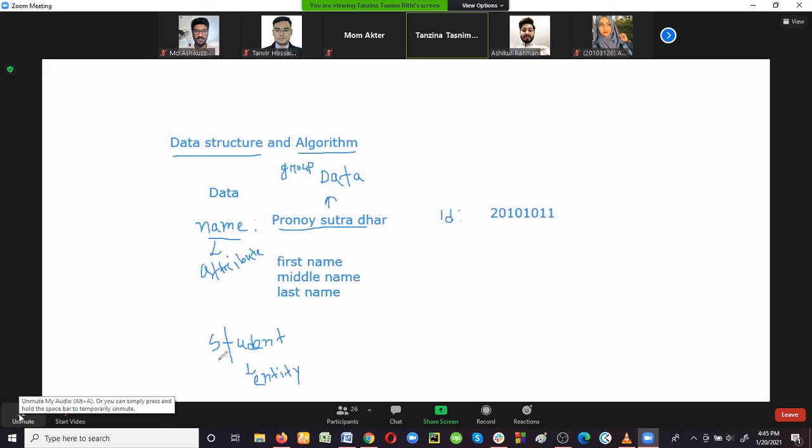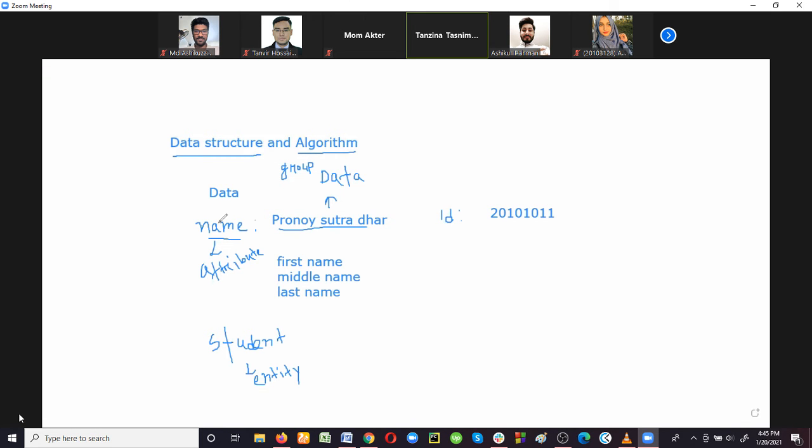We are talking about student, and this name is one characteristics of that entity. That's why name is the attribute. Okay, so this is data, and when we are assigning some attributes here, at that time this data has become information. Okay, so this is the first part of this course, that is data.